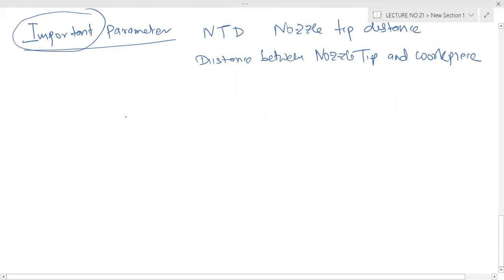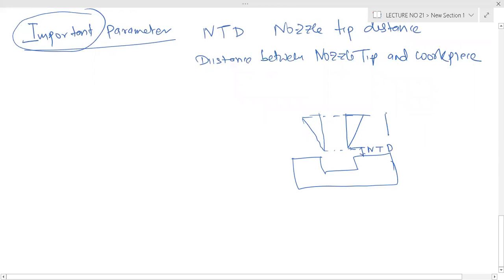What happens when we change this NTD? If you change this, whether you increase or decrease, what happens? So we will understand nozzle tip distance versus metal removal rate. That is one important fact.